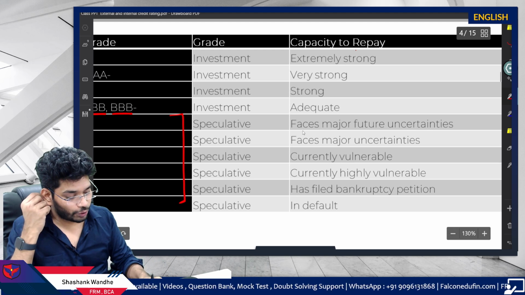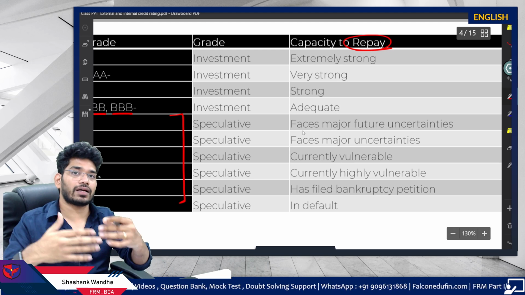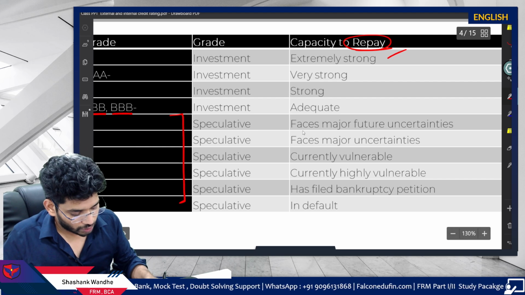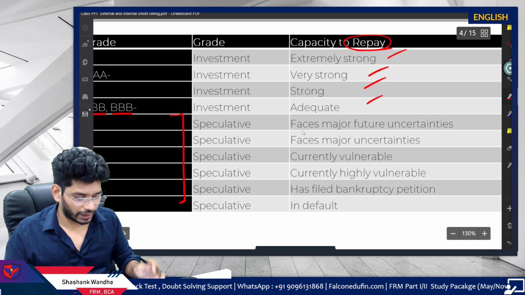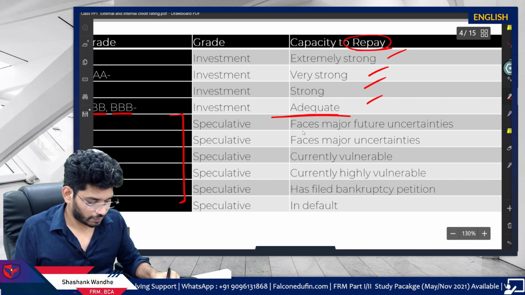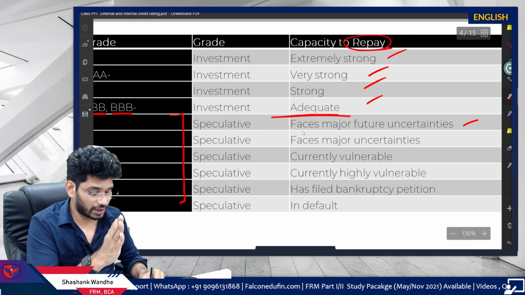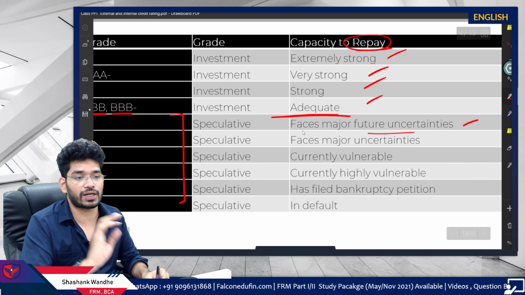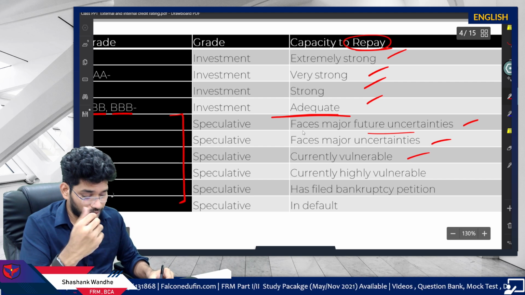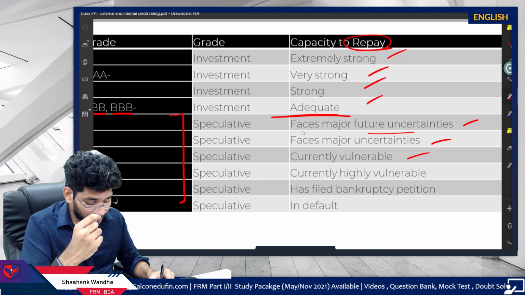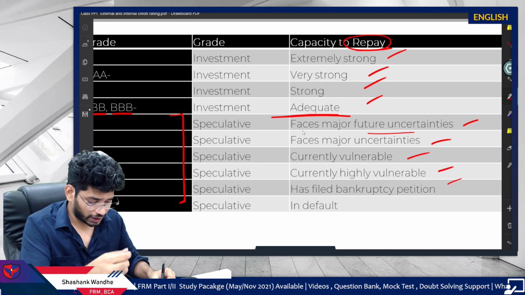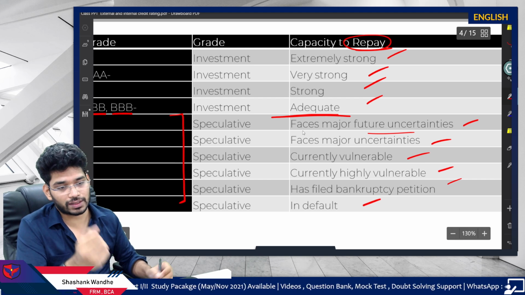Then capacity to repay, repayment as we discussed, the refund of the money you deposited. So extremely strong, very strong, strong, adequate, adequate as in whatever is required. After this we have faces future uncertainties, maybe currently it is fine but future uncertainties are there. Then major future uncertainties, then currently vulnerable, then currently highly vulnerable, and then has filed for a bankruptcy petition and in default.